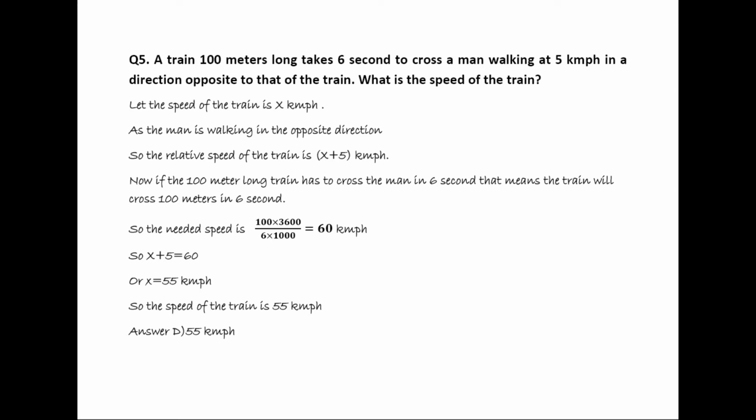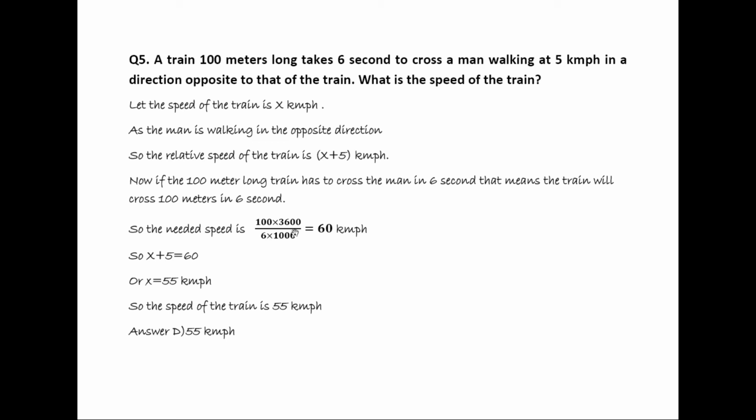Now, if the 100-meter long train has to cross the man in 6 seconds, that means the train will cross 100 meters in 6 seconds. So the train has to cross 100 meters in 6 seconds. So the needed speed is, we are converting that directly into hour.